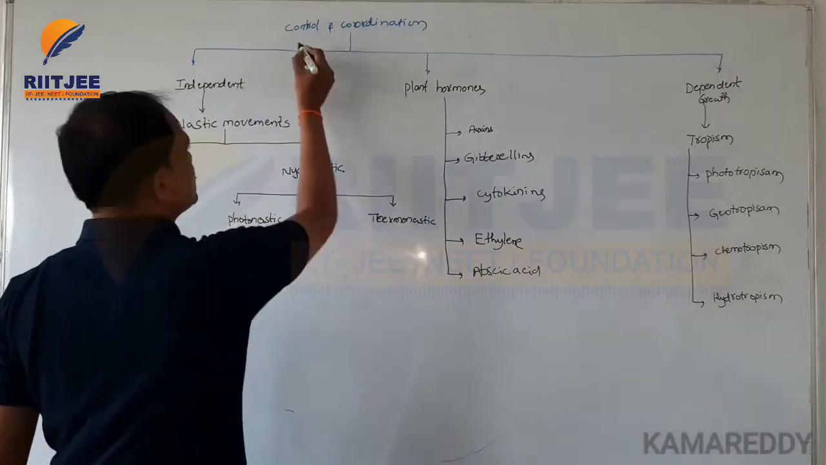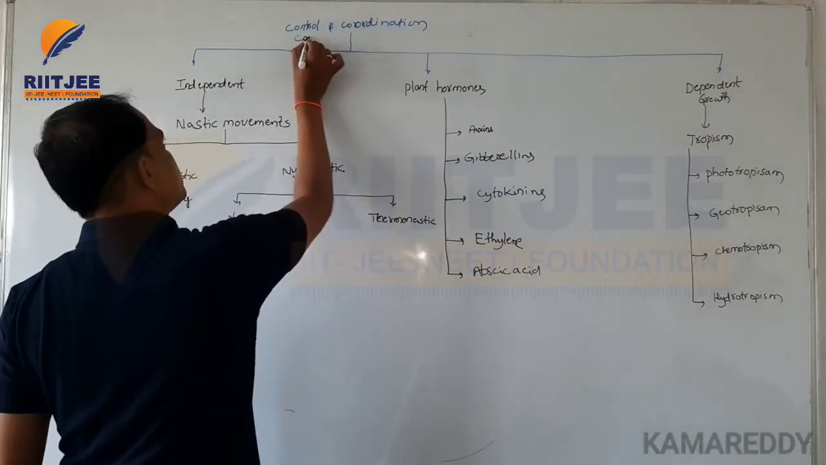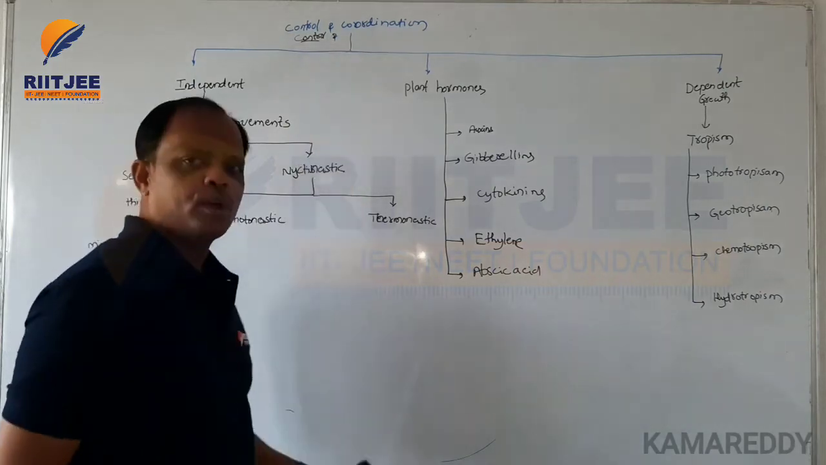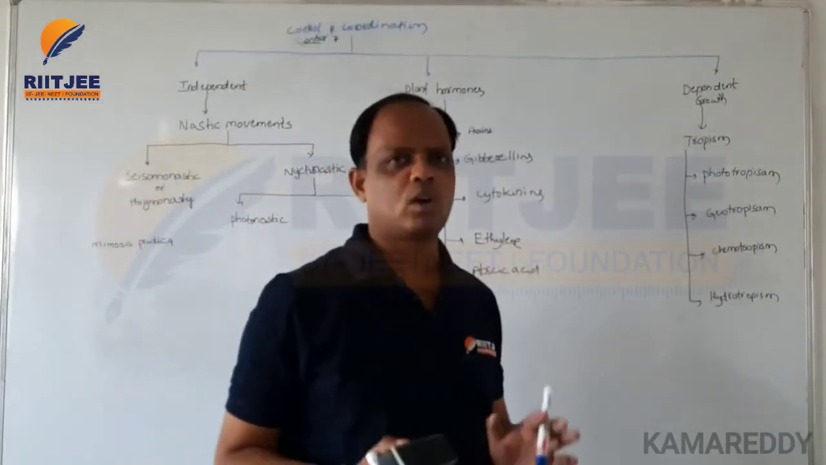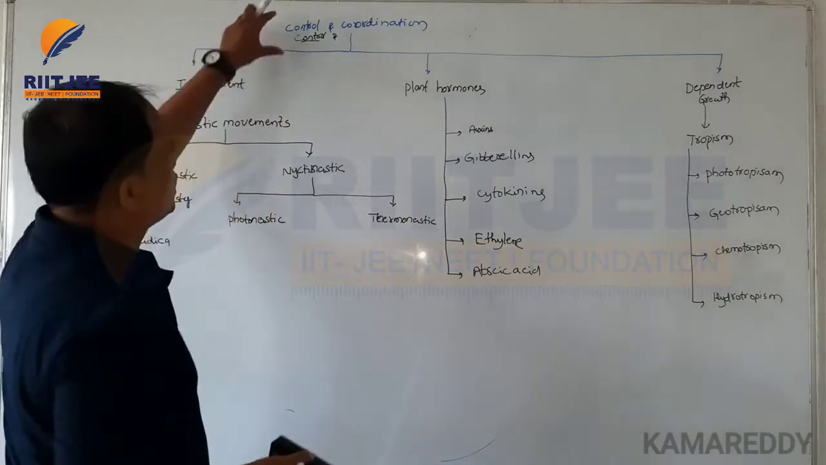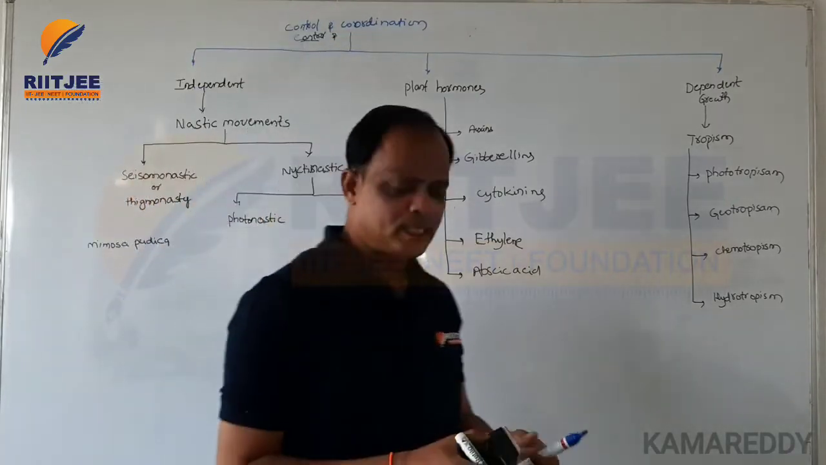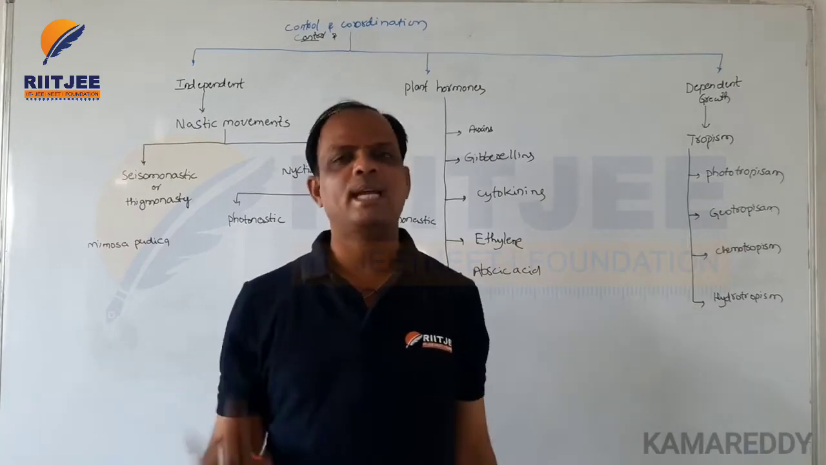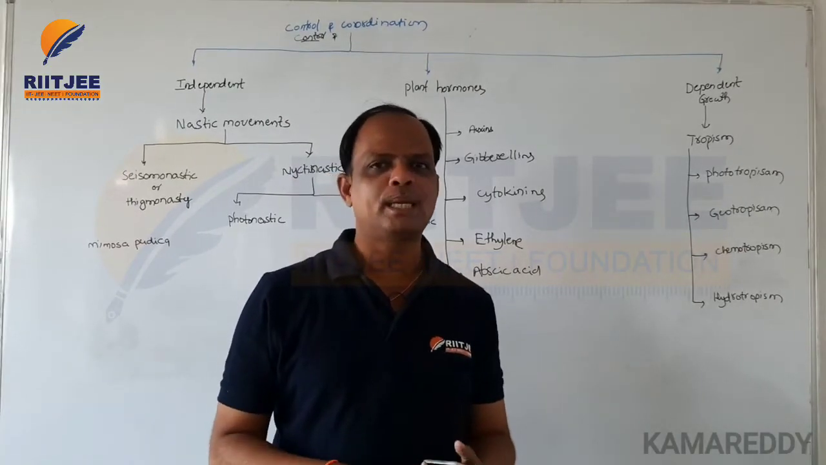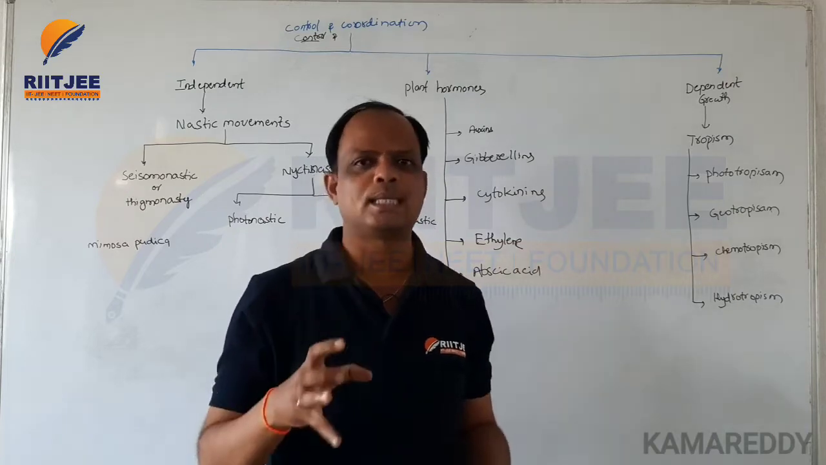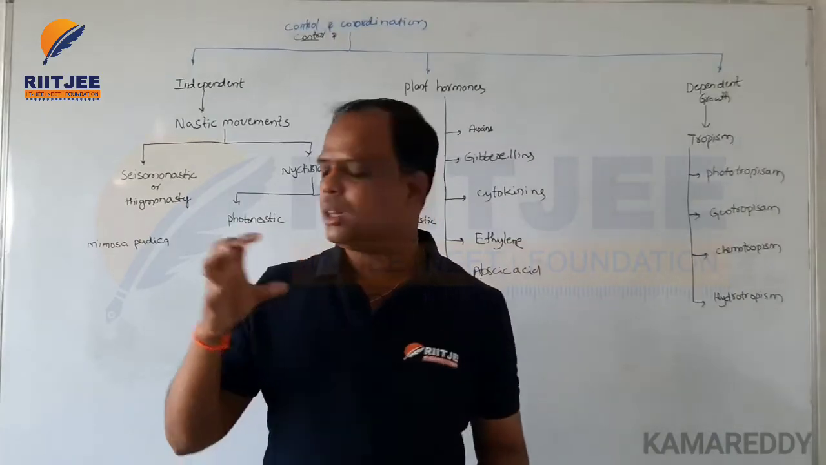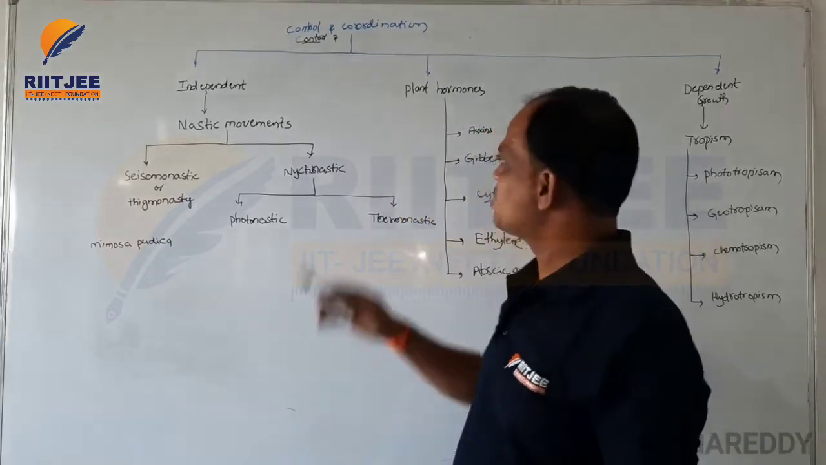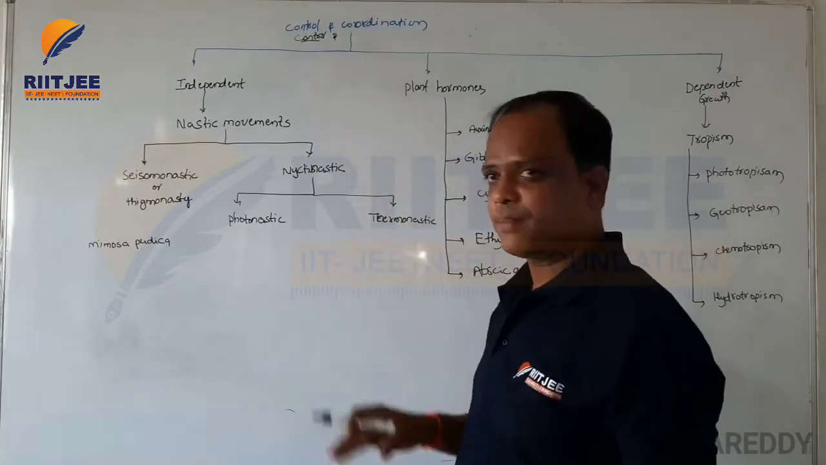Now the third one is control and coordination. This is the third life process in all living organisms. Control and coordination means all plant cells and living animals are sensitive to stimuli, and all organisms respond to such stimuli. That is called control and coordination.